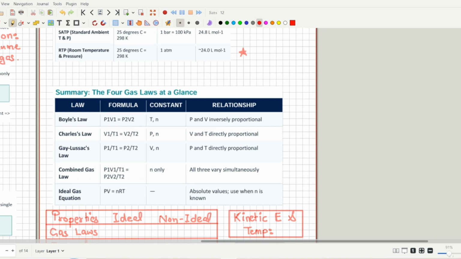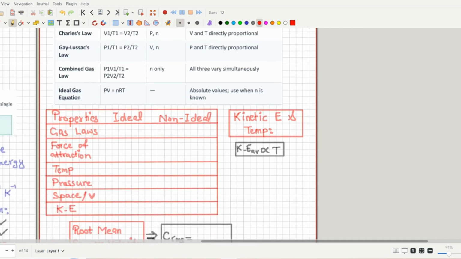So let's talk about some extra topics, that is, what is an ideal gas and what is a non-ideal gas. An ideal gas is the one that obeys gas laws, and a non-ideal gas does not obey gas laws. So how do an ideal gas and a non-ideal gas differ? What is the difference between them?